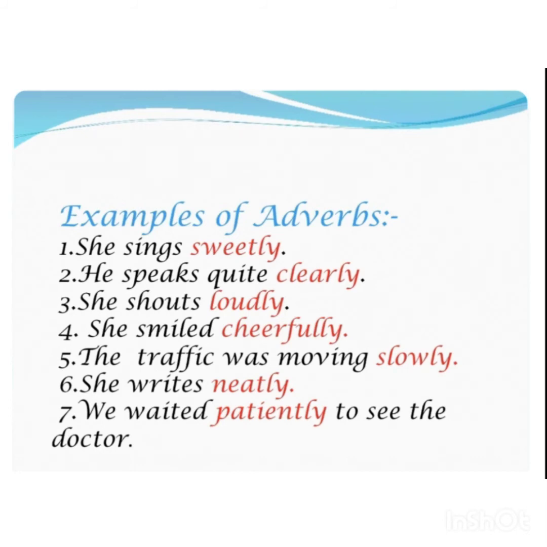They give us additional information about the actions. In the first example, singing is an action and sweetly tells us how she sings. In the second example, speaking is an action and the word clearly tells us how he speaks. She shouts loudly. How does she shout? Loudly. Now shouts is an action here. It is a verb and the word loudly gives us additional information about how she shouts. She smiled cheerfully. How did she smile? Cheerfully. So basically in adverb of manner we get the answer to the question how the action is being performed.